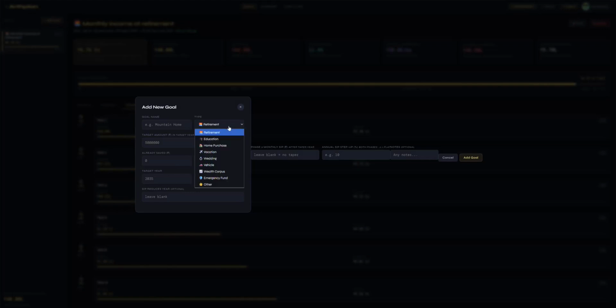Let's see what else. Let's say you have a child education goal coming up. So for this, you have probably planned 1 crore corpus, say at 2043.